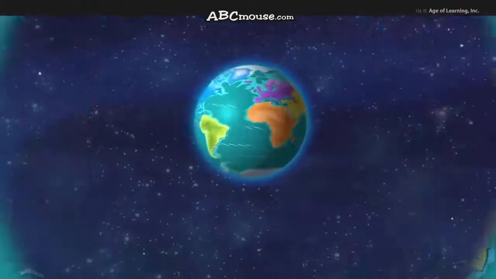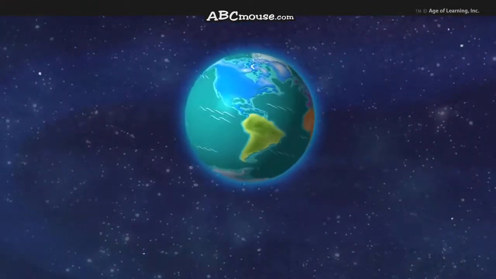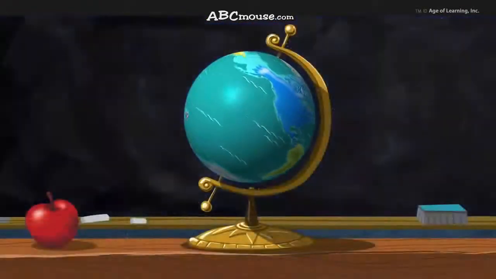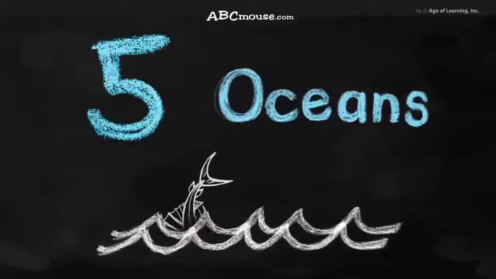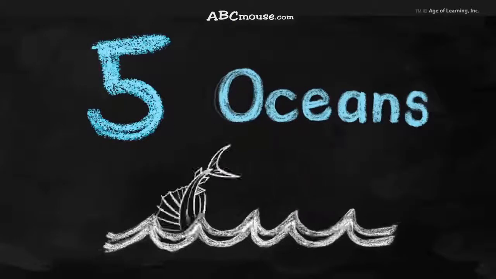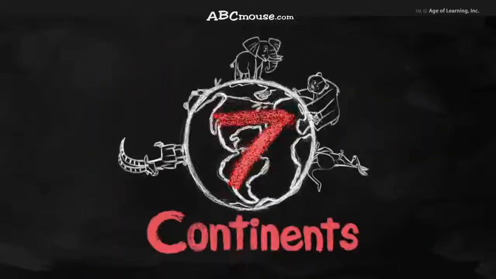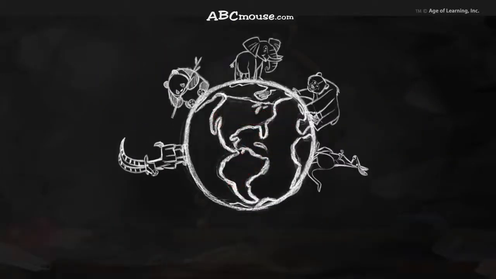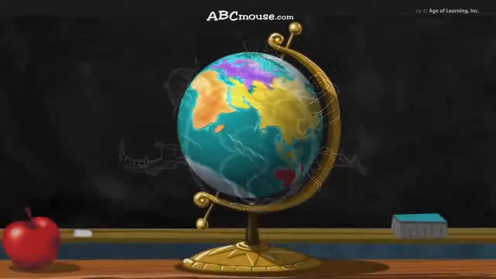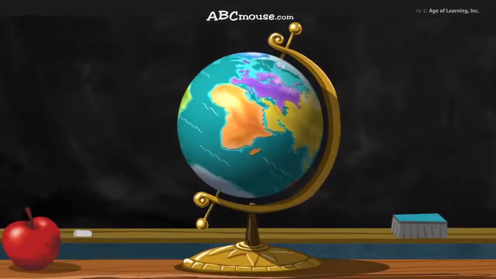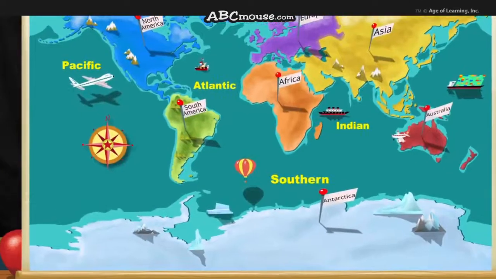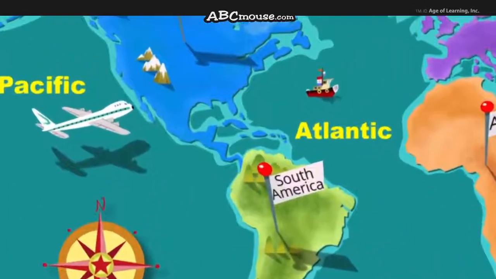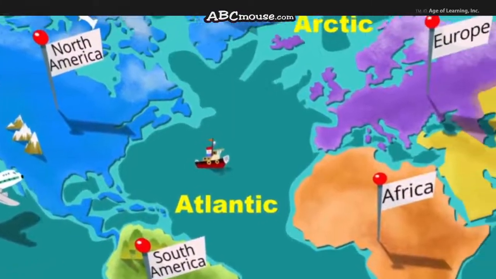Our Earth is a very, very, very big place. It is covered by water and land. It has 5 huge oceans where we can swim and 7 continents where we can stand. I hope you learned something about all the continents and the names of our 5 oceans.